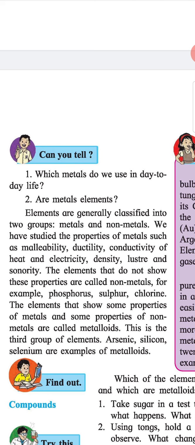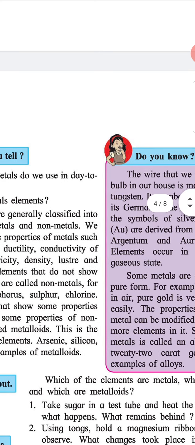For example, phosphorus, sulfur, chlorine. The elements that show some properties of metals and some properties of non-metals are called metalloids. This is the third group of elements. Arsenic, silicon and selenium are examples of metalloids.